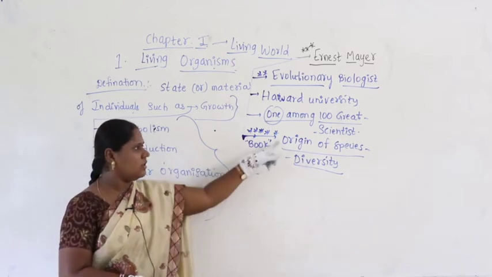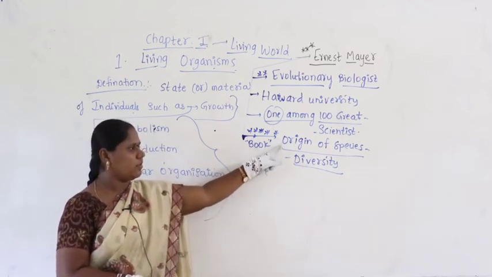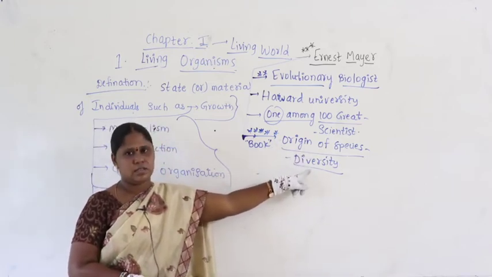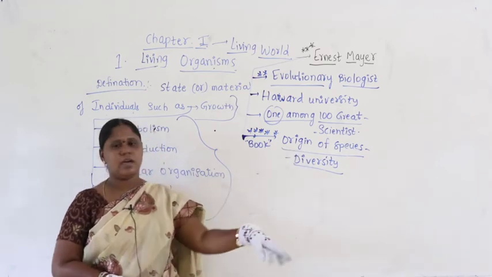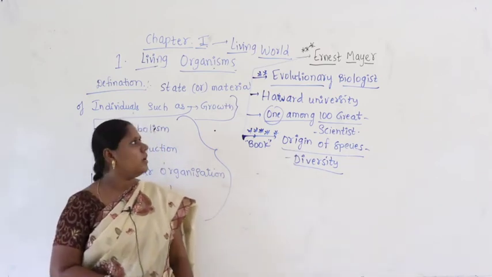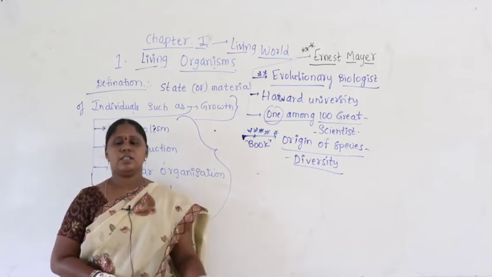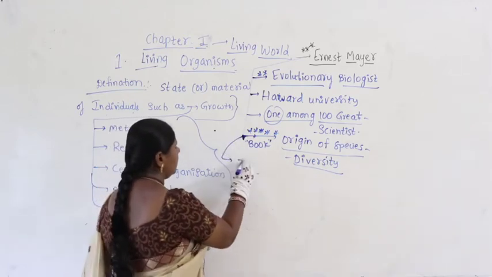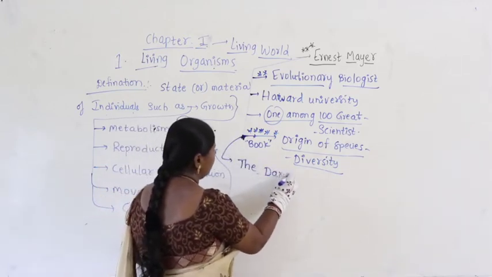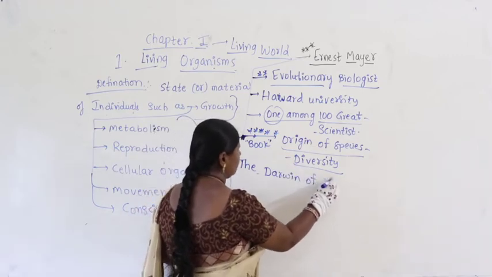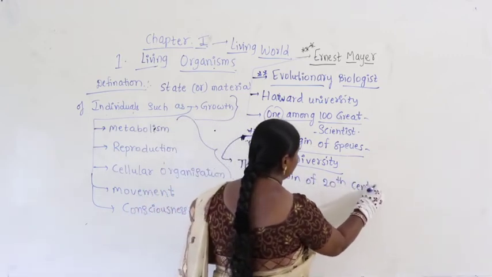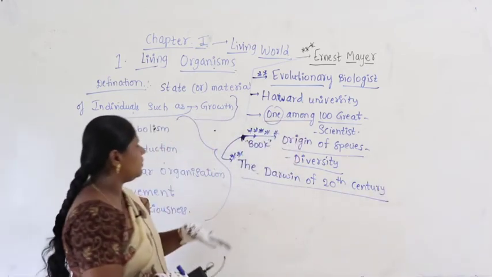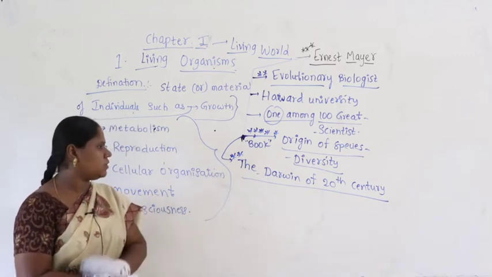That's origin, right? From the beginning of living organism formation on earth, how they show species diversity and differences in their existence on earth was revealed and studied by a scientist, Ernest Mayr. For his great eminent work and effort, he is referred to as the Darwin of the 20th century. Very important: the Darwin of the 20th century.